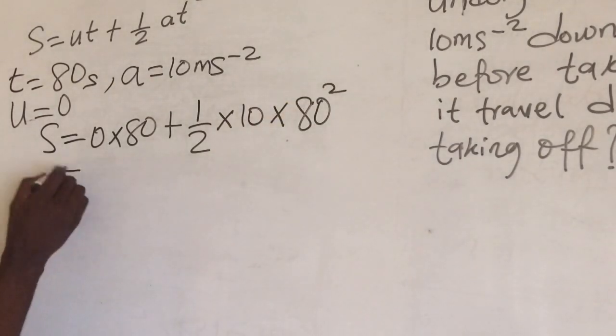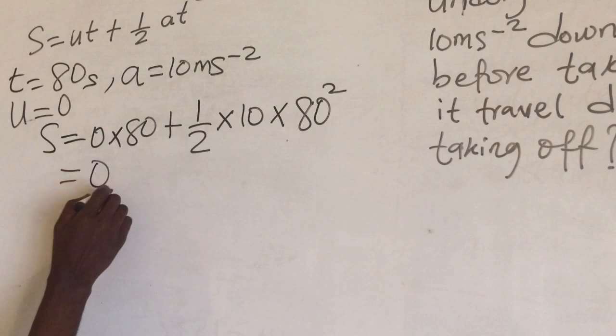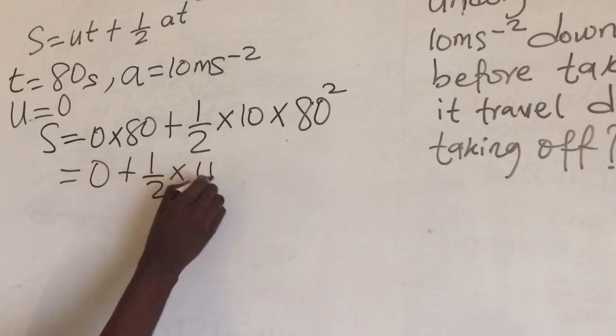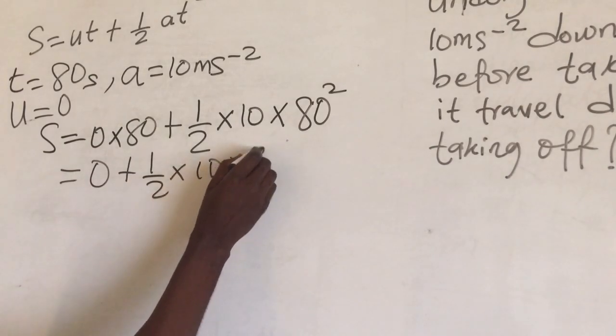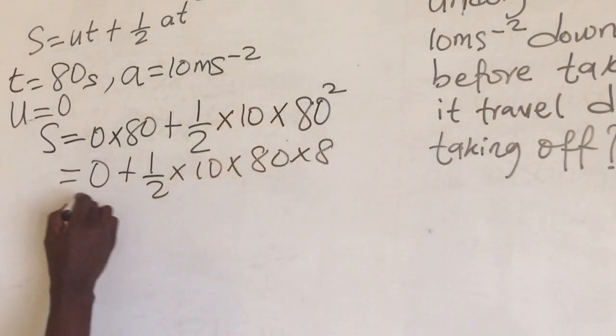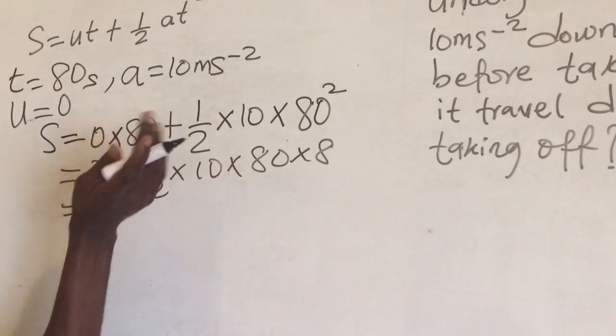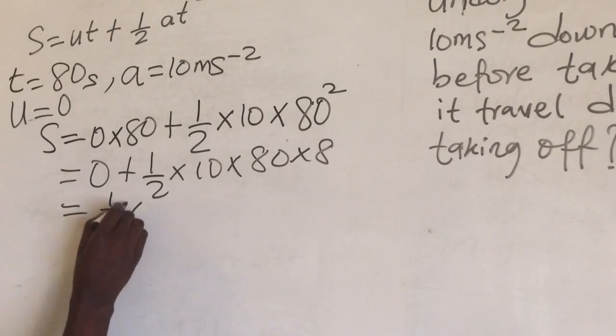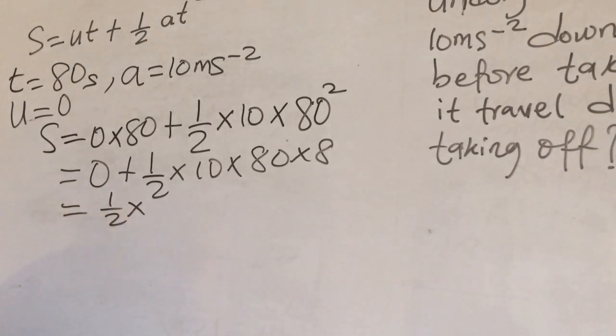Now let's continue. 0 times 80 is 0, plus half times 10 times 80 times 80, because 80 squared is 80 times 80. The 0 has gone, 0 is nothing, which is now half times what?